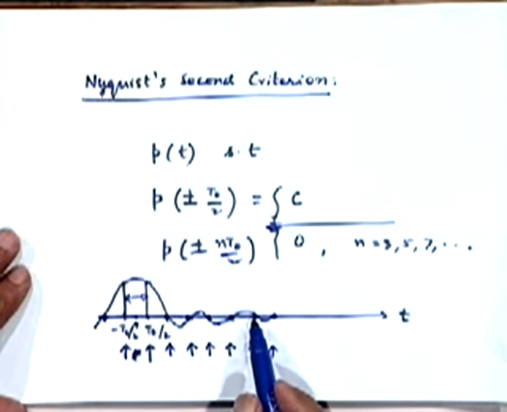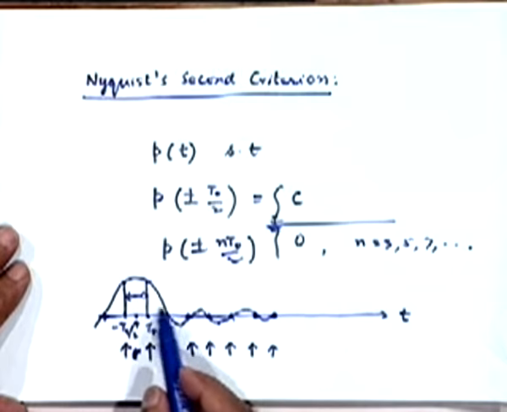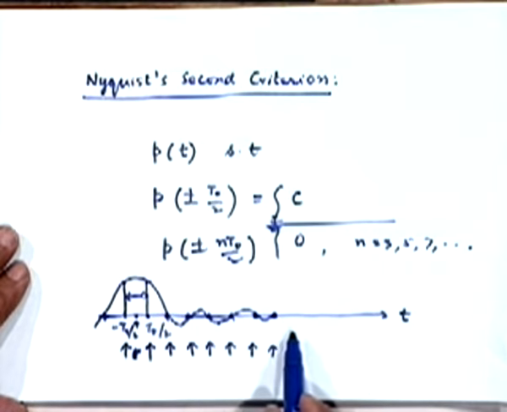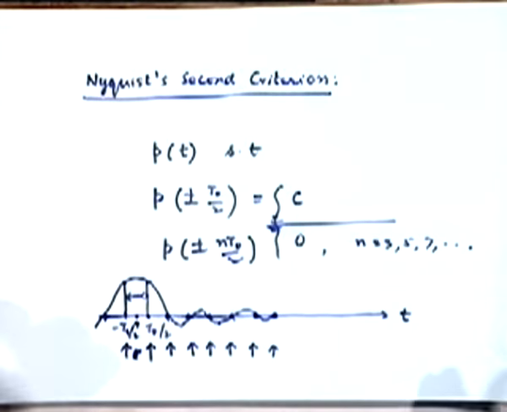Let us forget that for a minute. Let us just look at what kind of pulse shape this should be, so as to give this kind of behavior at the sampling instants and also have the minimum possible bandwidth, namely the Nyquist bandwidth. Can you think of a construction procedure? It is logically very simple, in fact.